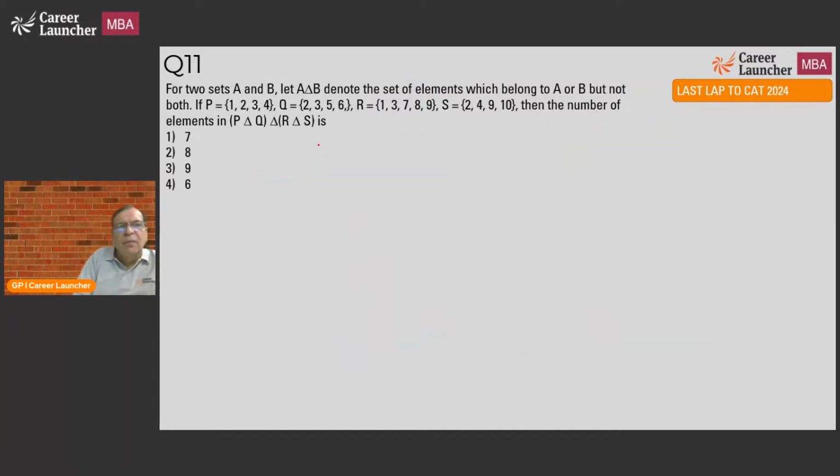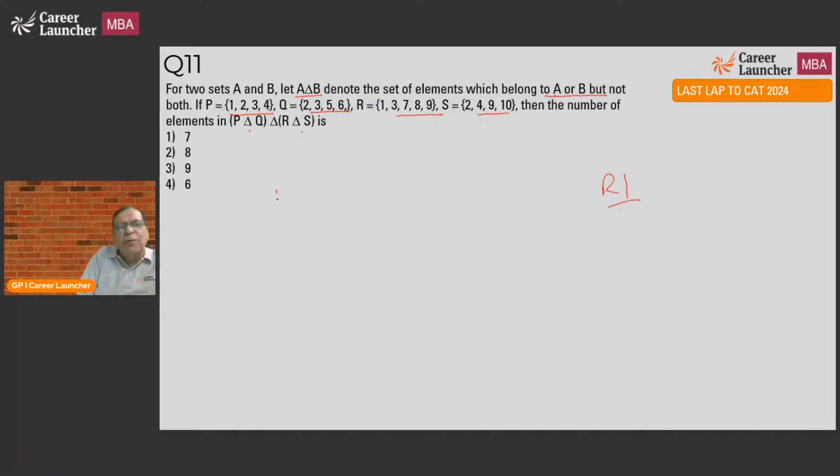Question 11. Again, for two sets A and B, let A triangle B denote the elements which belong to A or B but not both. If P is 1, 2, 3, 4, Q is this much, R is this much, and S is this much, then the number of elements in P triangle Q and R triangle S is asked.